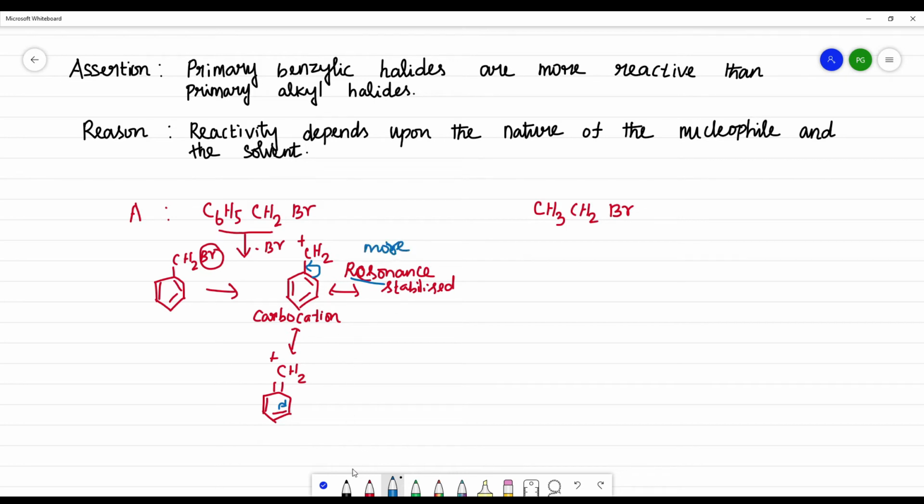So if the carbocation has more resonance, the stability increases and it favors the SN1 mechanism.